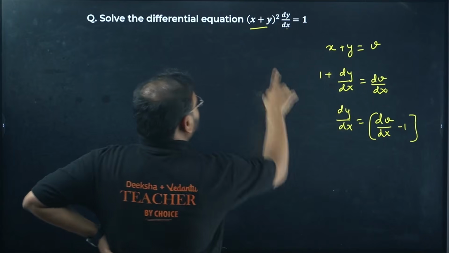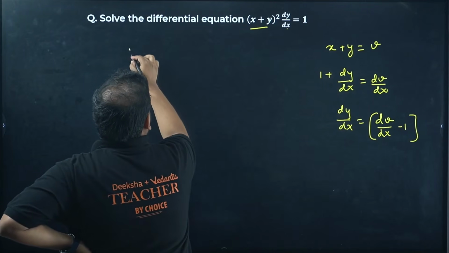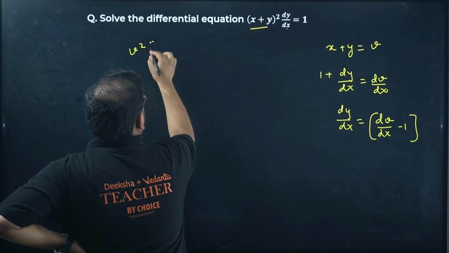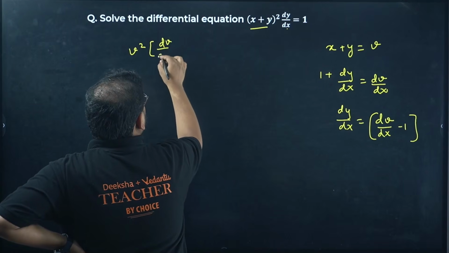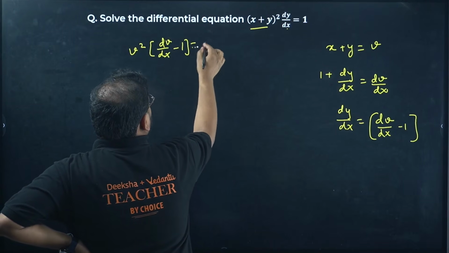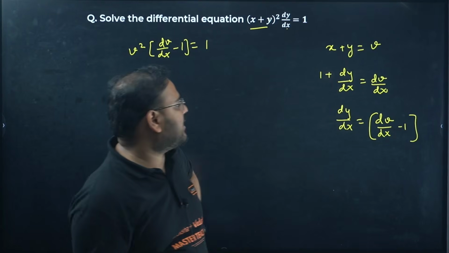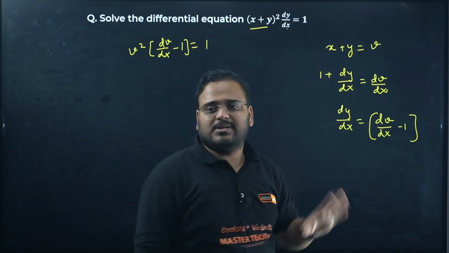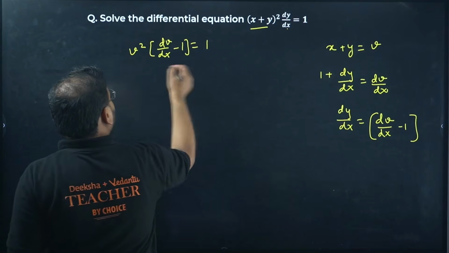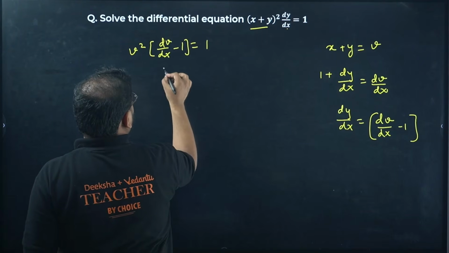Now transform this equation. You get here v square times dv by dx minus 1 equals 1. Correct? I have used substitution of dy by dx as this and v as x plus y. Now check. Move this v square over there, so you'll get v square.